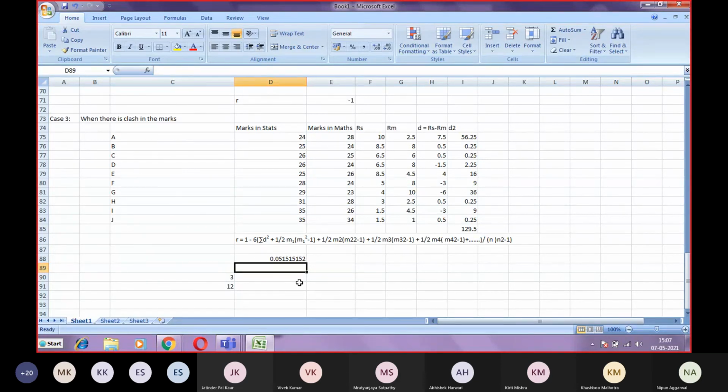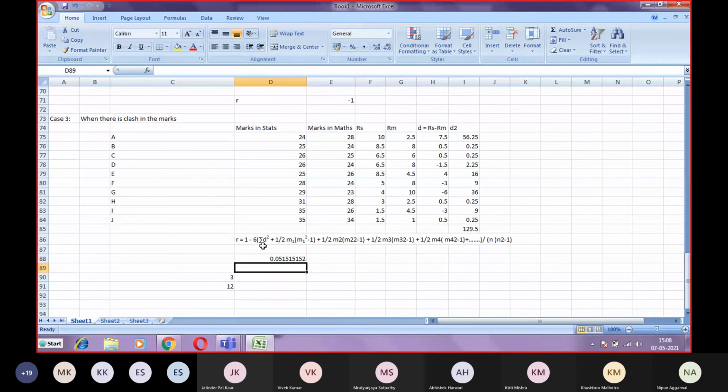So that will be your Spearman's rank correlation between the two variables when there is a clash in the ranks. Clear? Any doubt in this? The concept is clear to you? So this is the number of sets which are repeating.